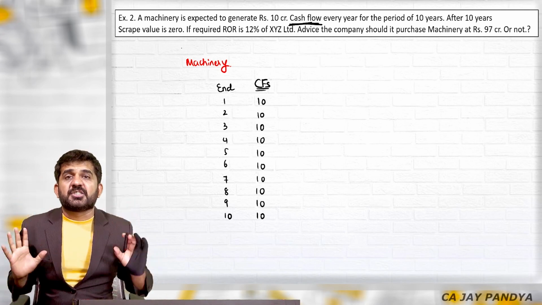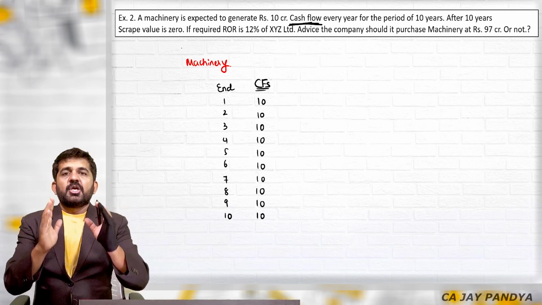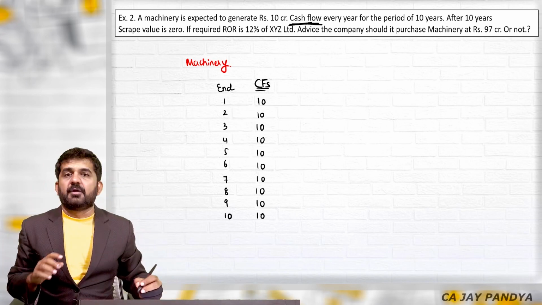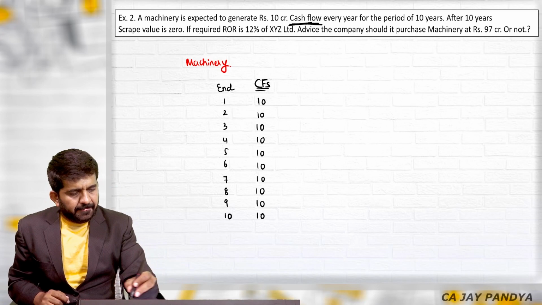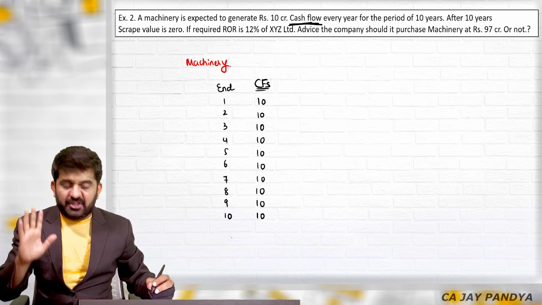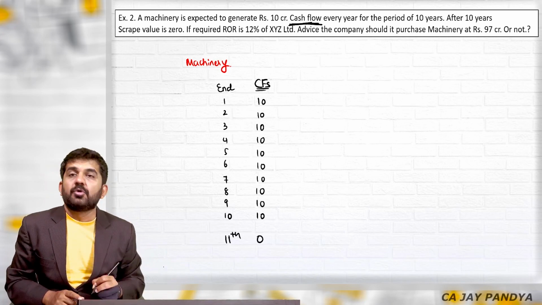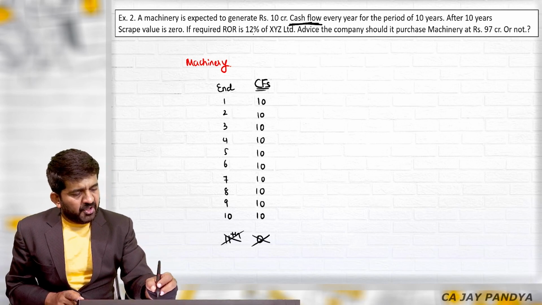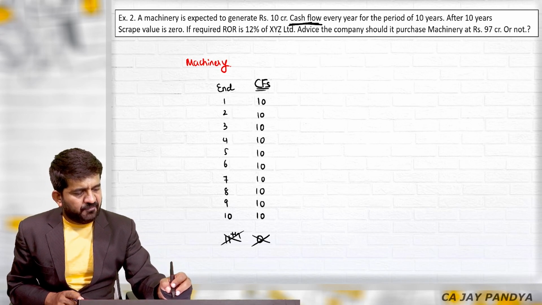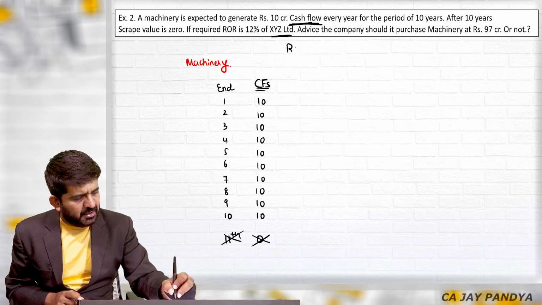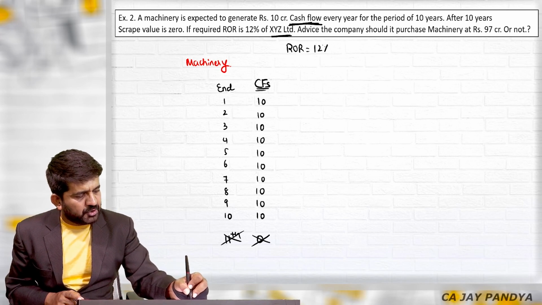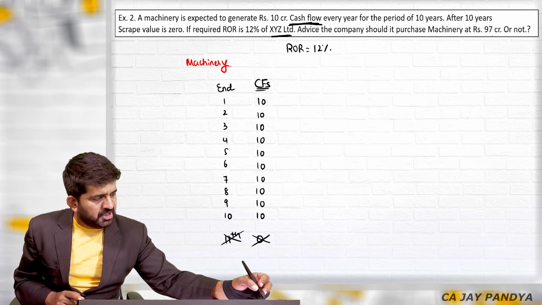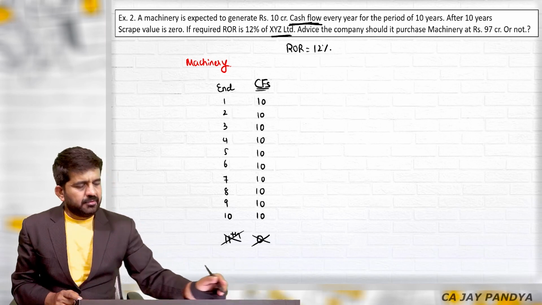So if you purchase the machine, you will have to think in this manner. If you purchase the machinery, what will be cash flows in future? Cash flow will be rupees 10 in future. Every year for the period of 10 years. 11th year, no cash flow, because the machine is scrapped and no scrap value is realized. If required rate of return is 12% for XYZ Limited. So we are talking from the point of view of XYZ Limited. Advise the company, should it purchase the machinery at 97 crores or not?